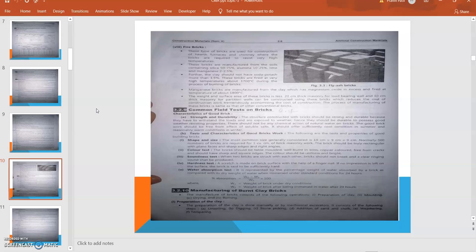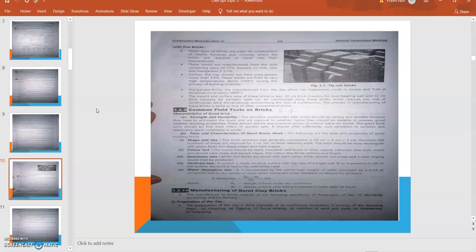Then the hardness test. A scratch is made on the brick surface with the help of a fingernail. If no impression is left on the surface, the brick is said to be sufficiently hard. Then the water absorption test. It is represented by the percentage of weight of water absorbed by the brick as compared with its dry weight when it is immersed under standard conditions for 24 hours.